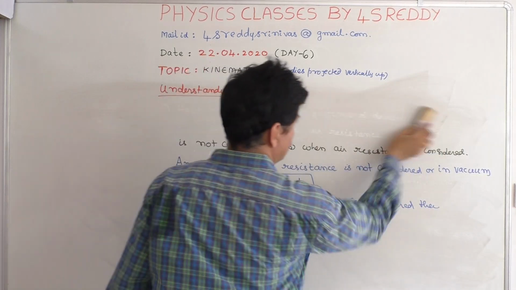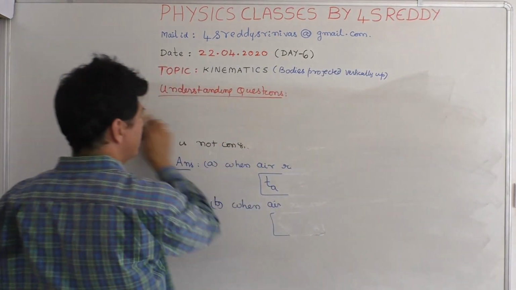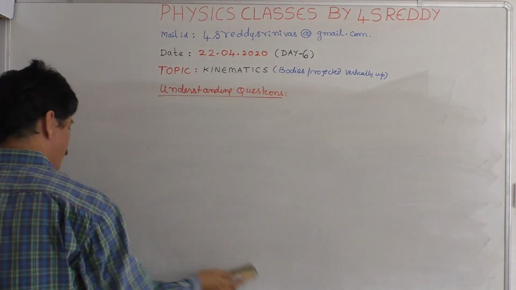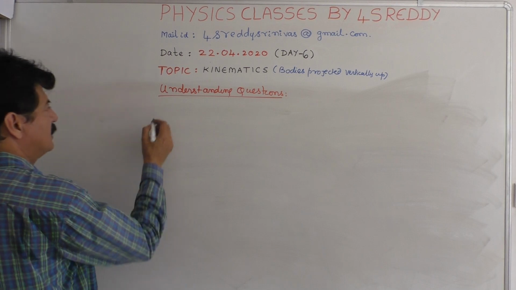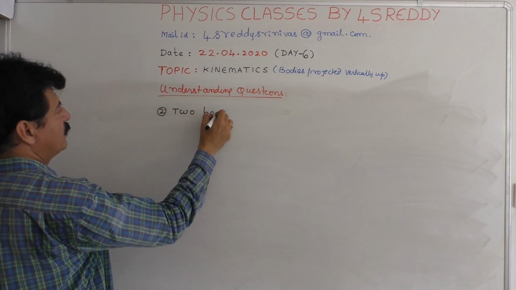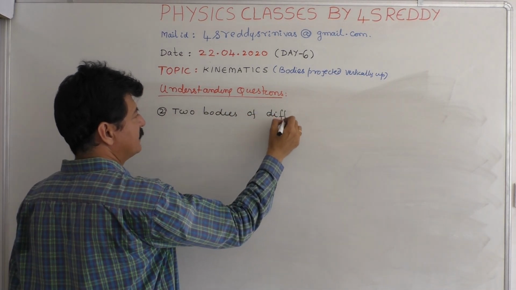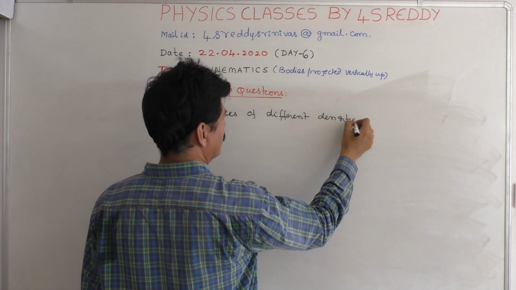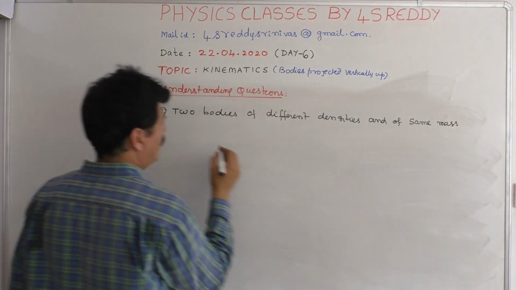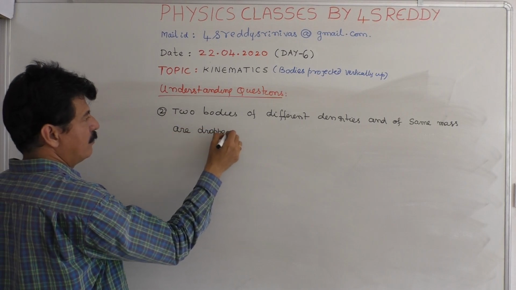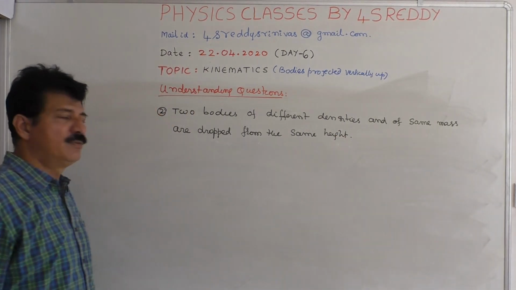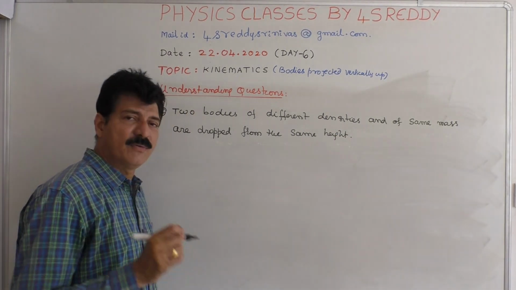You may be asked another question like this. The second question is: two bodies of different densities and of same mass are dropped from the same height.